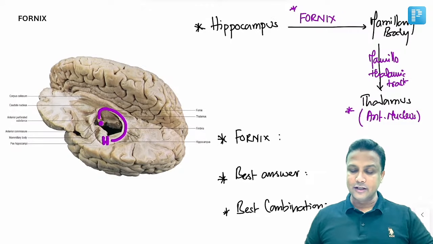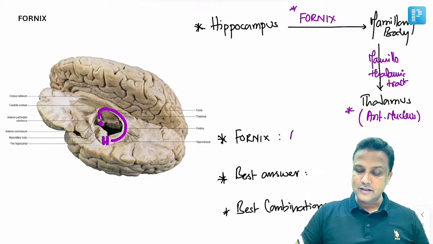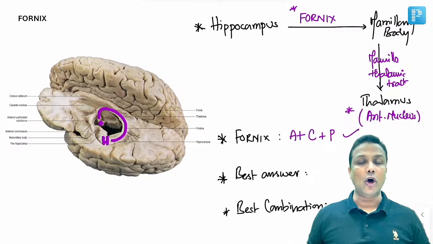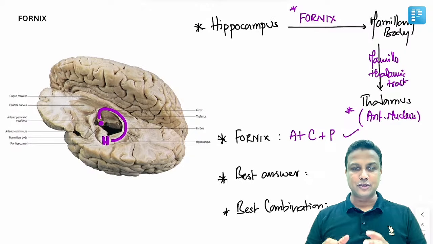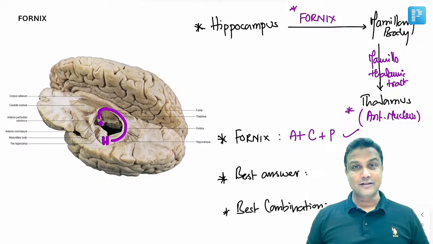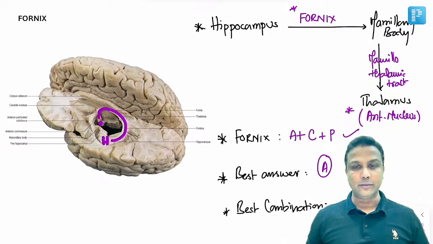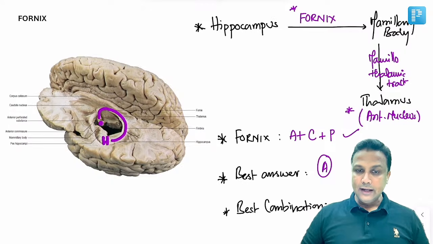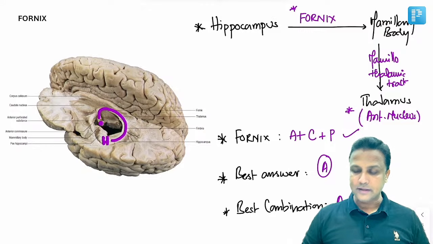Now welcome to the third question. Fornix belongs to which type of white matter fibers? Is it association fiber or commissural fiber or projection fiber? Please remember the answer should be all of the above. Fornix belongs to association, commissural and projection fibers. Is it okay? Then after that, suppose if all 3 options are not given, what will be the best answer? Remember, association fiber will be the best answer, sir. And after that, my dear friend, if they're asking a combination, the best combination will be association plus commissural.